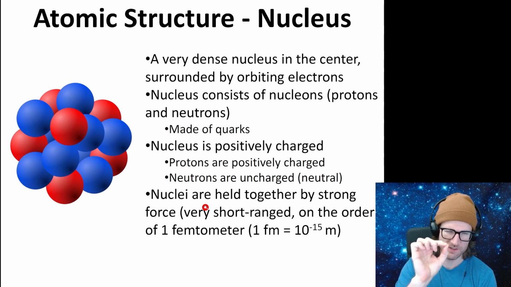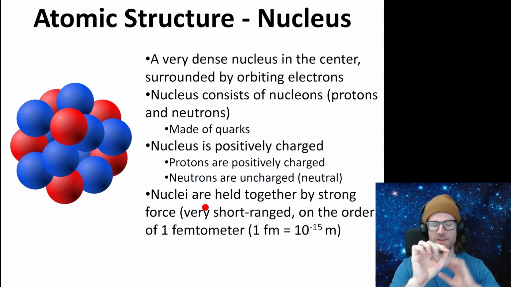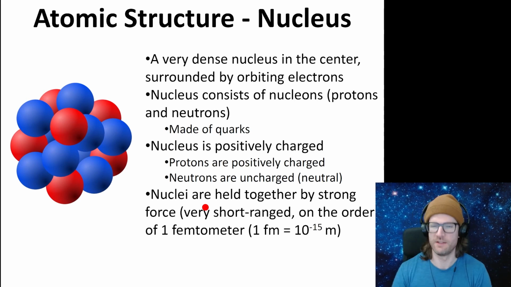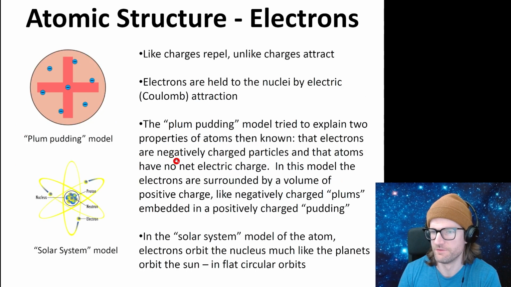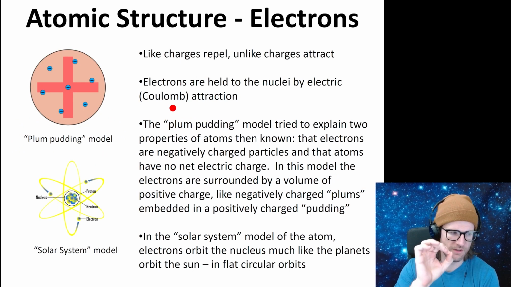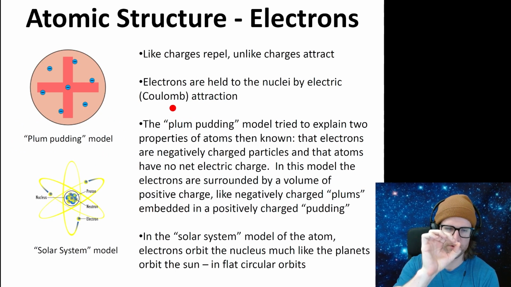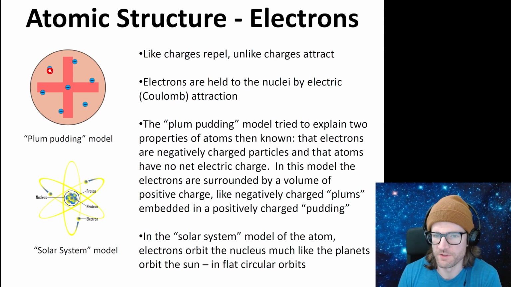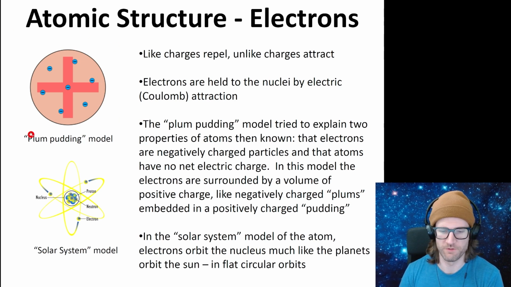So it's this tiny thing in the center of an atom, and the atom is surrounded by an electron cloud, but the nucleus is super tiny in the middle. It's positively charged. The electrons surround the nucleus. In the plum pudding model, the negative electrons were these tiny plums surrounded by the positive plum pudding. That was wrong. That wasn't right.